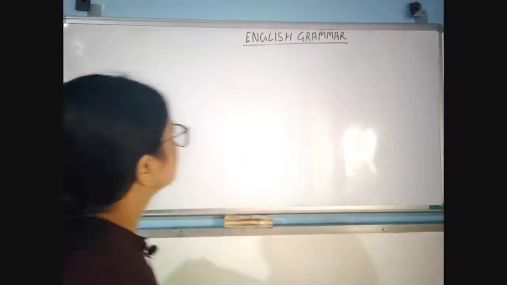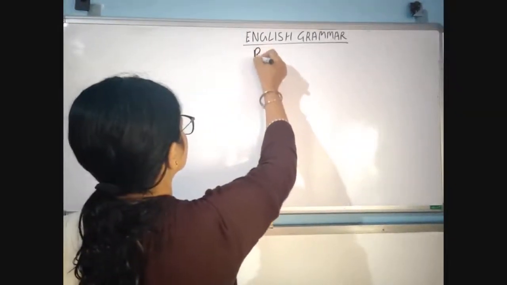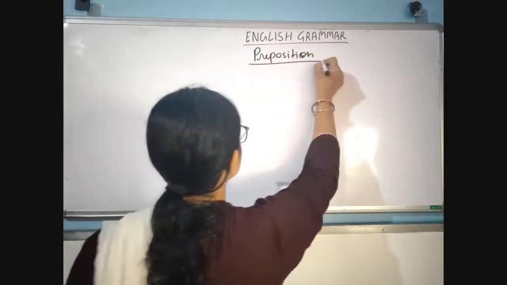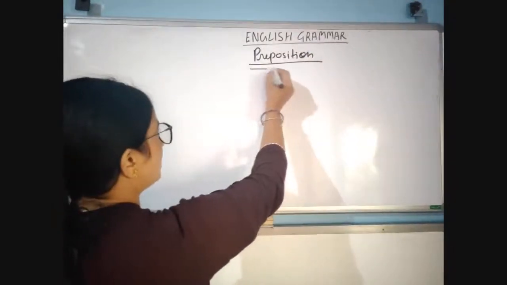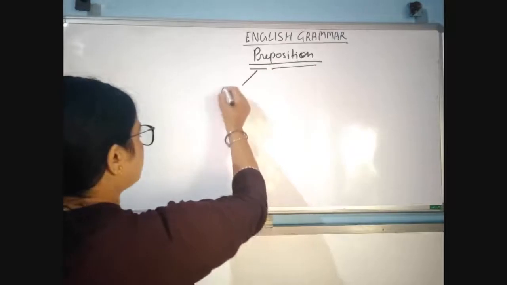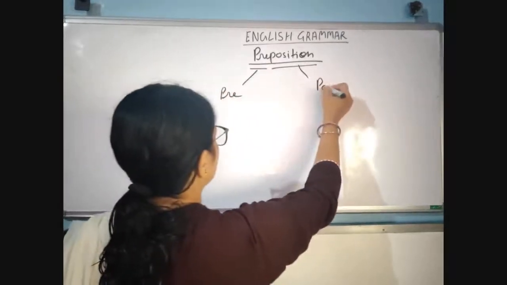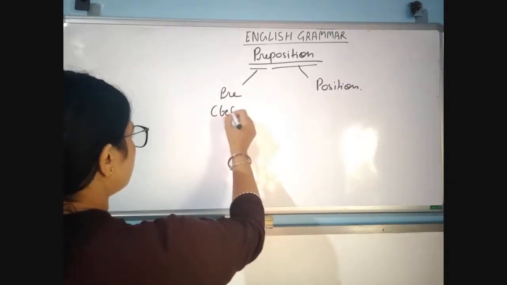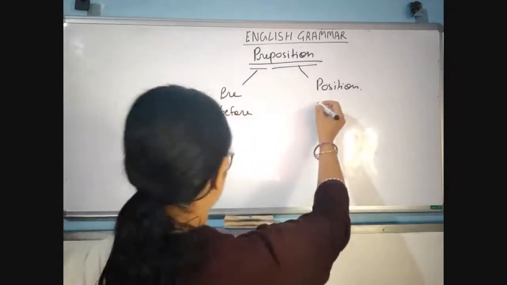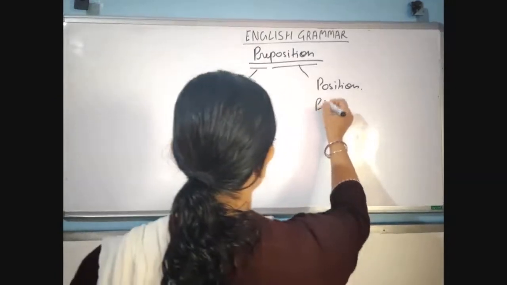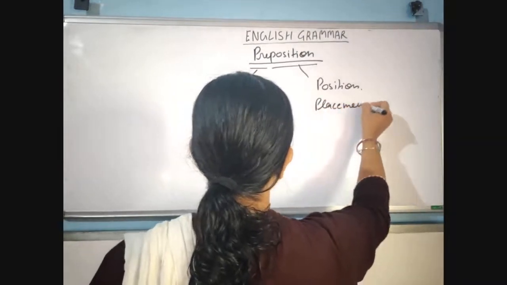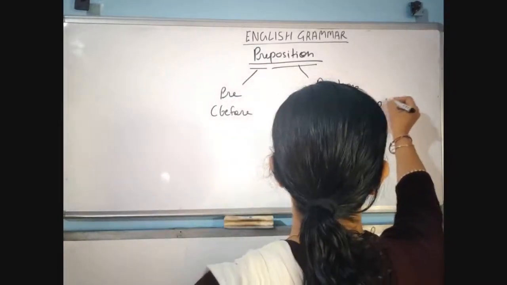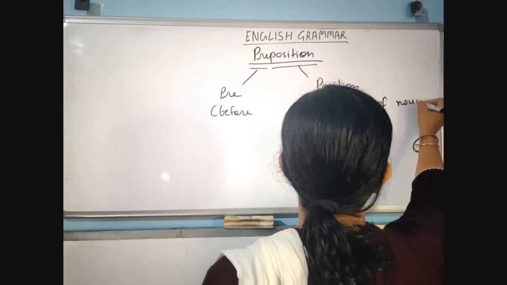Okay, this is preposition, pre and position. Pre means before, position means placement. Okay, so of which placement? Of noun and pronoun.